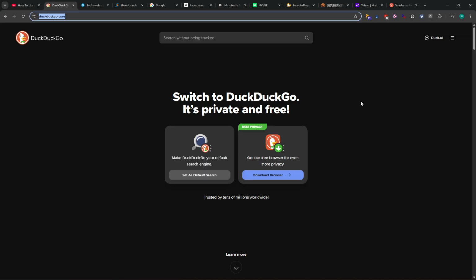Great. DuckDuckGo. As we can see, we can make it the default search engine because it's privacy oriented. It emphasizes not tracking user searches and not building personal search profiles. It's very useful when you want less personalized and less tracked results. But know that privacy does not mean perfect anonymity, especially if you are connected from your main connection, not using a VPN or any other tools. There's always a way to connect your activity even if you're hiding behind a VPN or Tor browser.